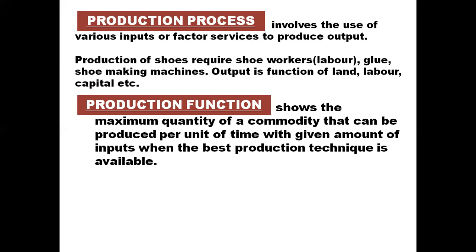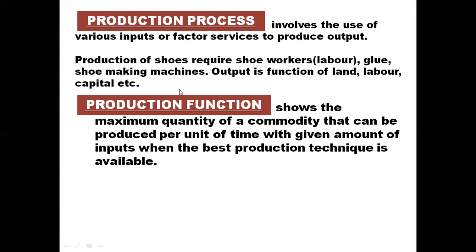Suppose in a shoemaking factory, as we have assumed, 500 pairs can be produced in a day. So 500 pairs is the maximum quantity of shoes which can be produced, and it is produced in a day, not in a week or in a year. So the time factor is very important when you are writing the definition of production function.